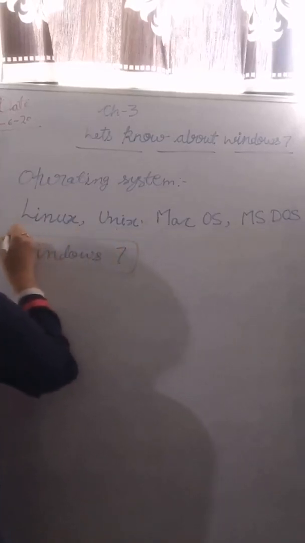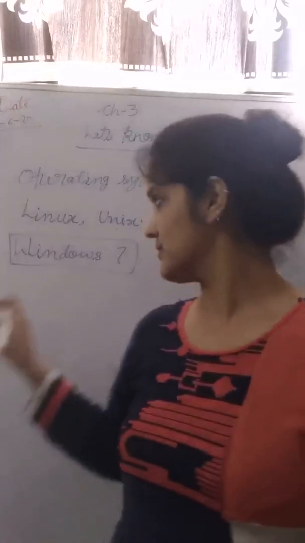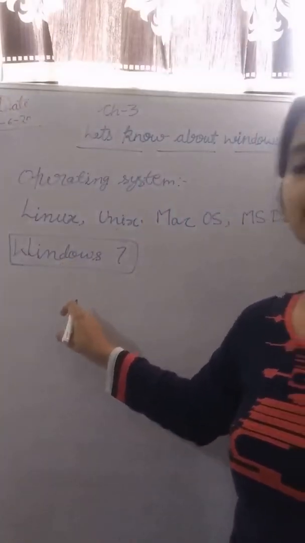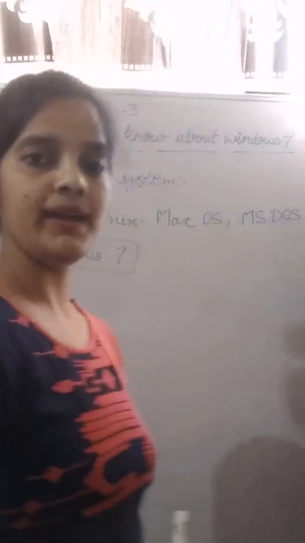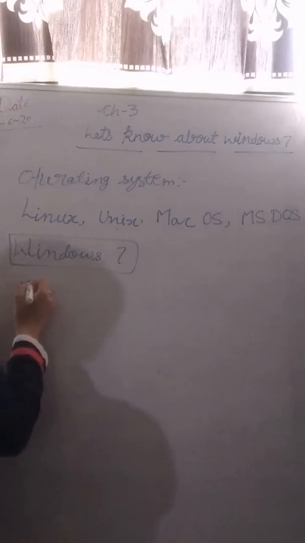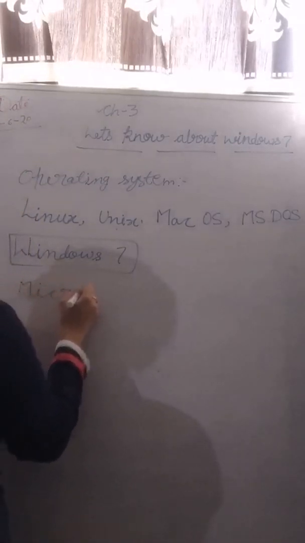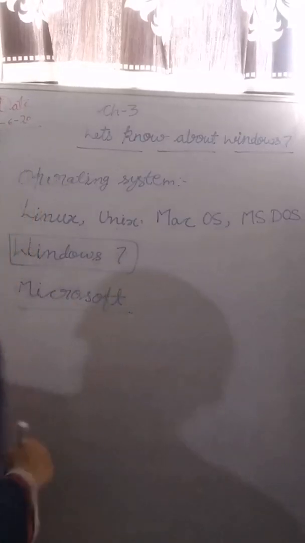So, Windows 7 is the most popular operating system, and it is made by the popular software development company called Microsoft. Which company made the Windows? Microsoft.